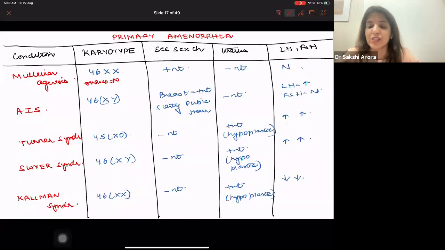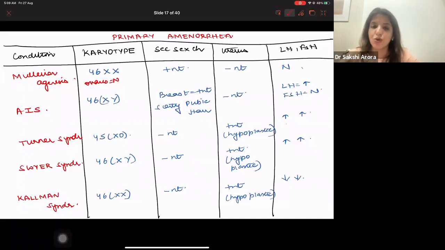In androgen insensitivity syndrome, which is 46XY, breast will be present, but scanty pubic hair will be there. Uterus will be absent. The levels of LH will be high and FSH will be normal. So remember, in androgen insensitivity syndrome, you get a picture similar to PCOS. In PCOS also, the levels of LH is high and FSH is normal. Similarly, in androgen insensitivity syndrome, also the levels of LH are high and FSH is normal, right?